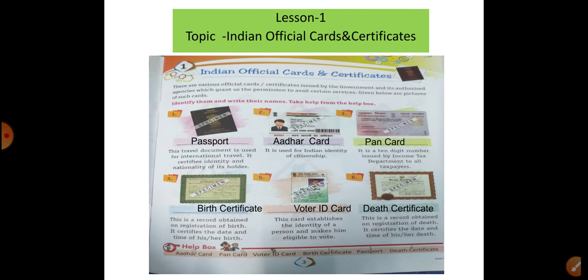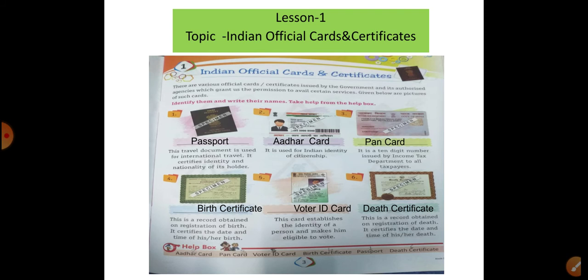This is picture number 4. This is the record obtained of the registration of birth. This is the birth certificate. Okay. Next, you will see here the card that establishes the identity of the person to make him eligible to vote. Yes, voter ID card. Next, you will see here, this is the record obtained of the registration of death. See, this is the death certificate.